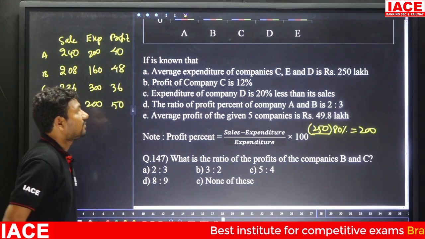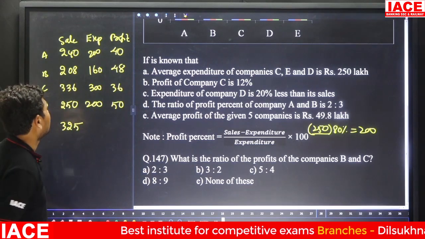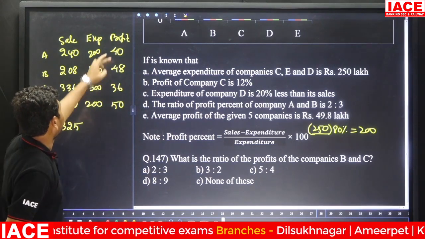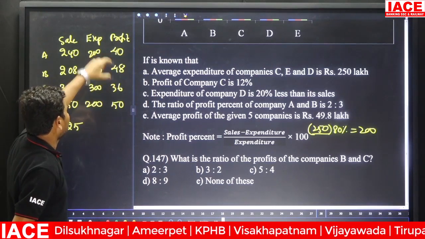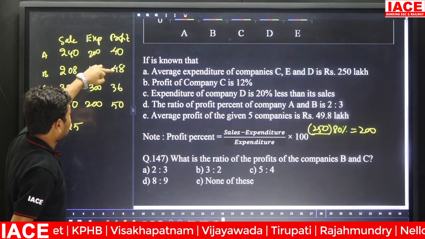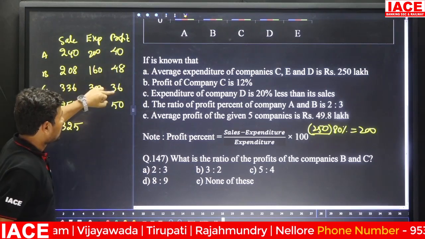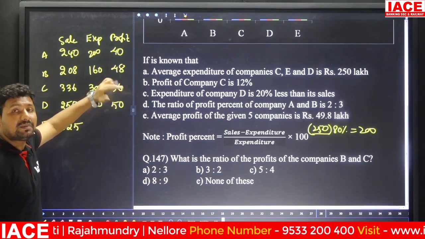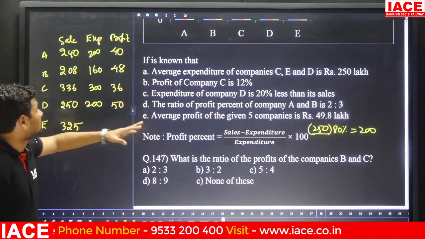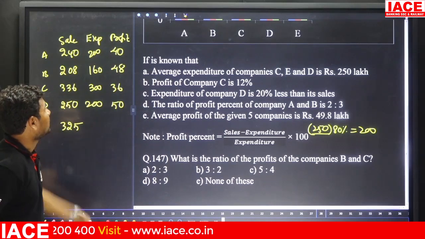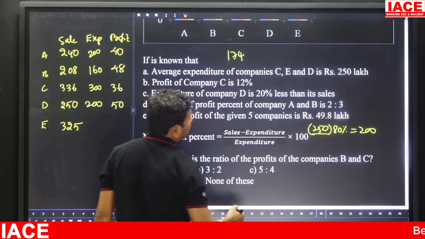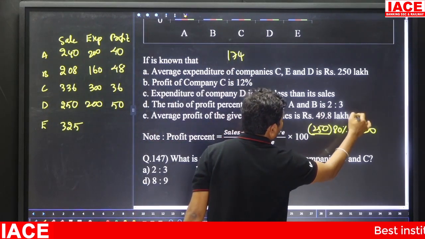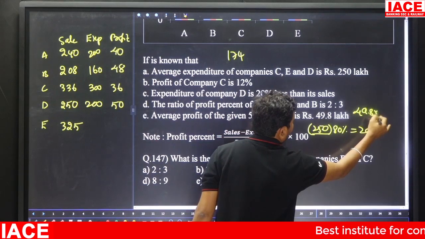Average profit of the given 5 companies is 49.8 lakh. Here 40 plus 48, here 36 plus 50. All these values are added. 40 plus 48, it is 88. 88 plus 36 is 124, plus 50 is 174. How many lakhs? 174. And it is the average. Average means 49.8 into 5.